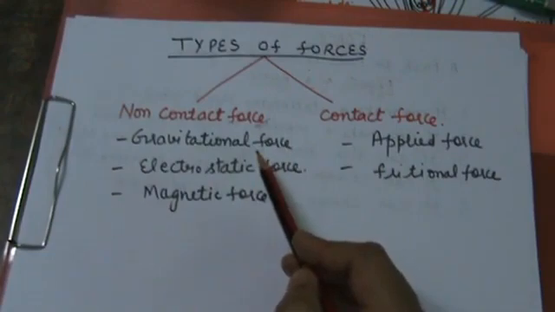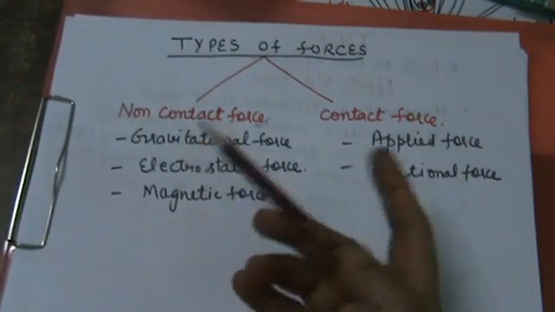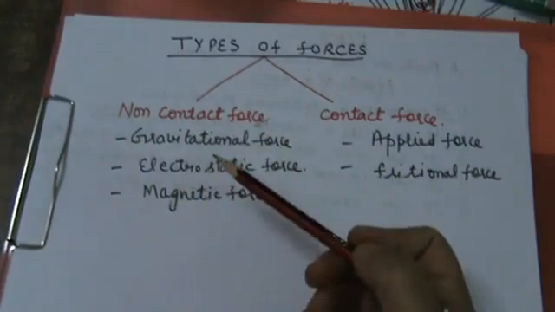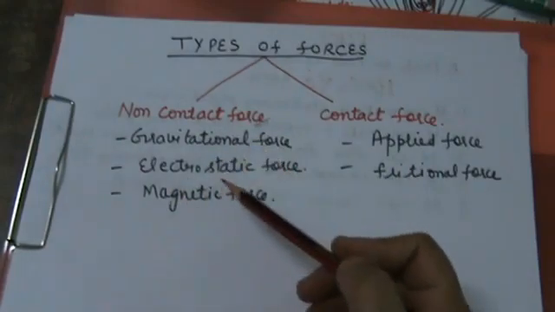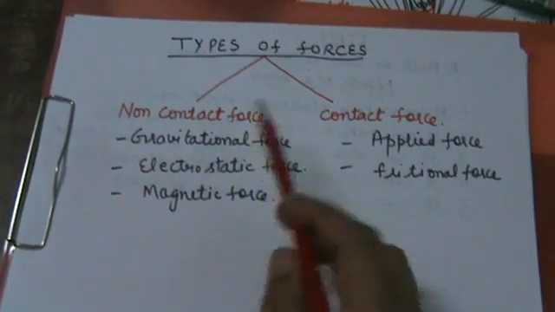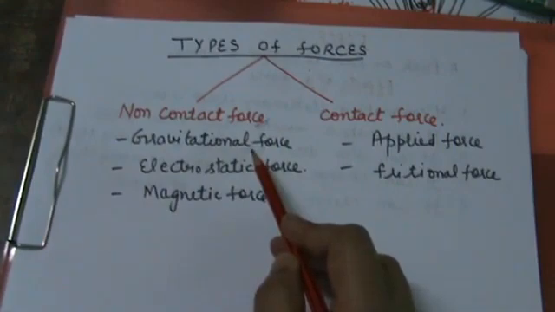First is gravitational force. The force with which an object pulls another object towards itself is called the gravitational force. Students, the earth pulls all the objects on its surface towards itself. Why? Because of its gravitational force. The force is the reason we do not fall off the earth's surface. Most objects when thrown up in the air fall back down to the ground. Why? Due to the gravitational force of the earth.